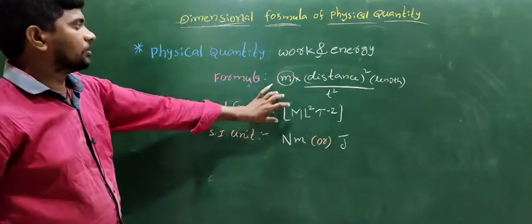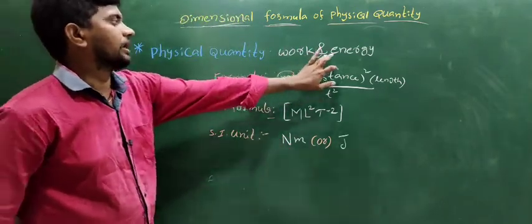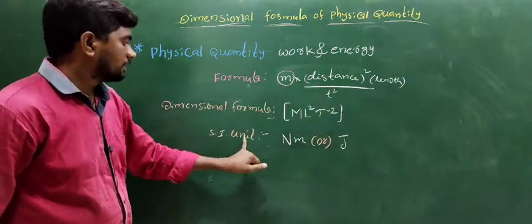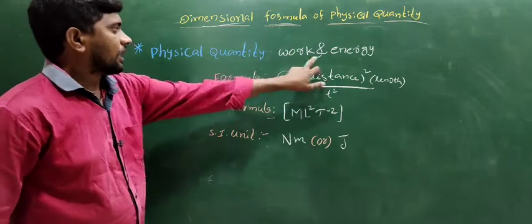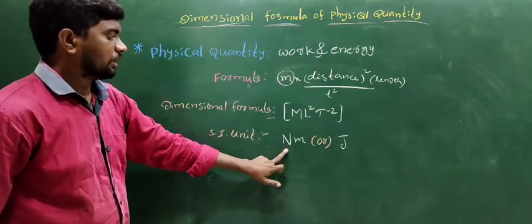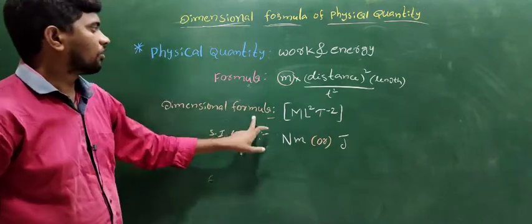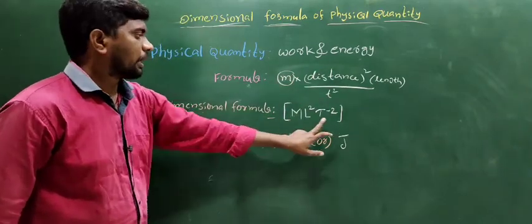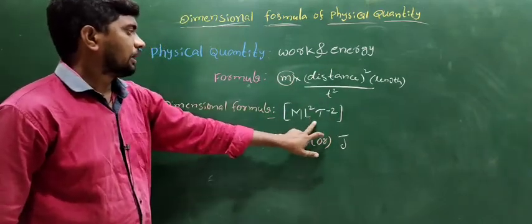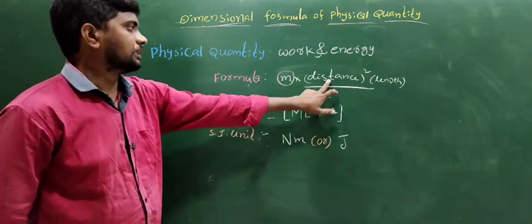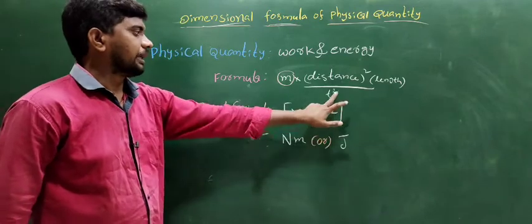The important of the dimension formula, work and energy. The formula is force into distance. The SI unit of work and energy: force is the Newton, into distance is the meter, or joule. The dimension formula of work and energy is the square bracket of M L square T to the power of minus 2. M means mass, L means distance, distance means the length, T is the time.